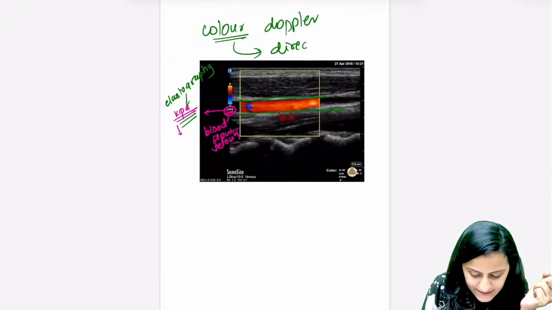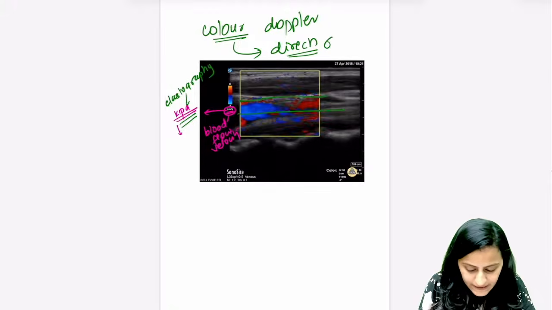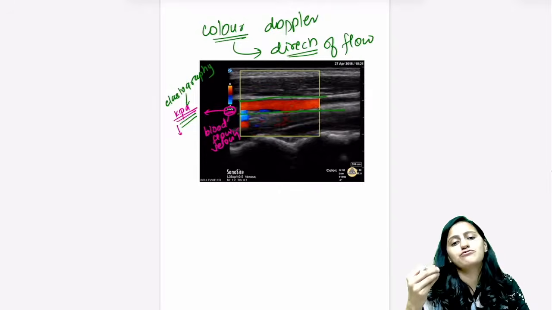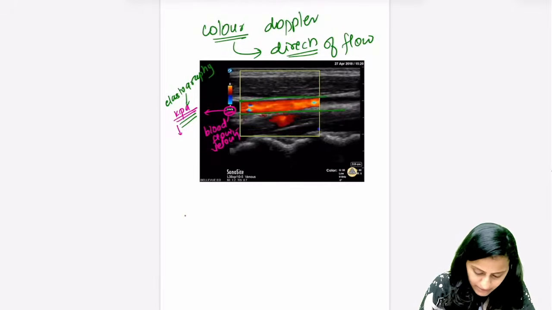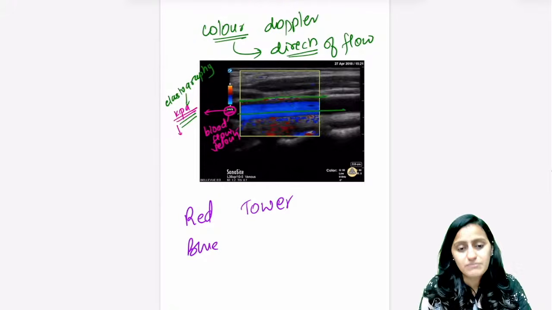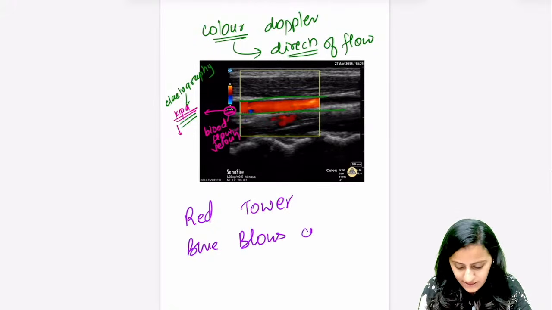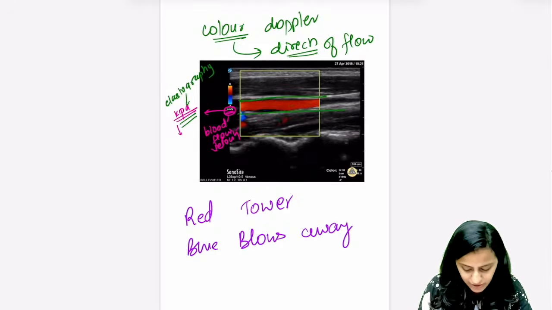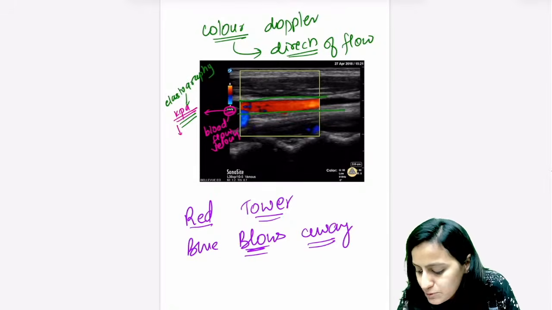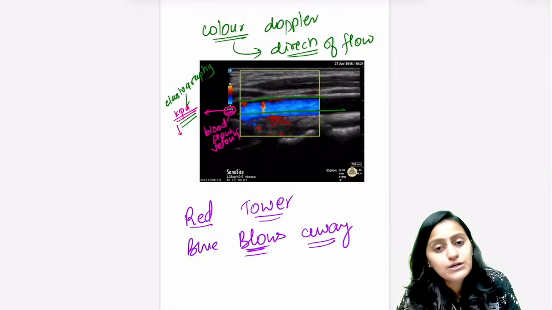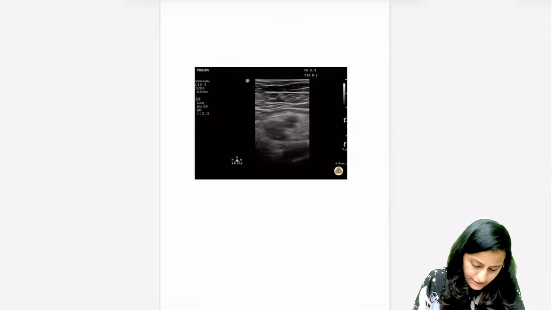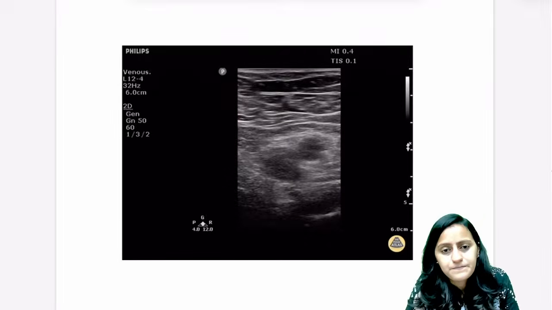It indicates the direction of the blood flow, right? Is it towards the transducer or away from the transducer? Okay. So remember, it is red color and blue color. Red tower, that is how you remember. Red tower blows away. So red is towards, blue is away. Red is towards the probe and blue is away. It indicates the direction of the flow as compared to the probe. Okay, right? Going to the next one.